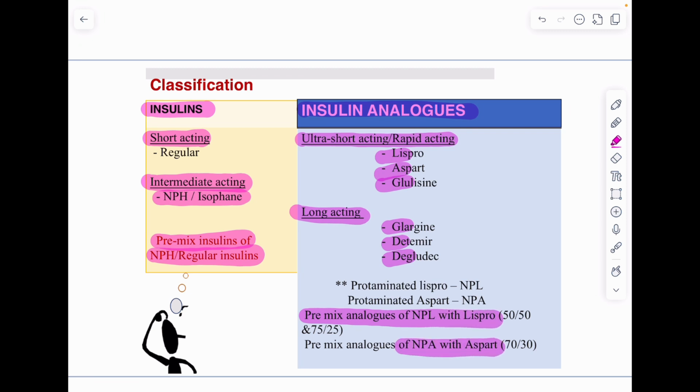What is the difference between human insulin and insulin analogs? Human insulins are just identical to insulin released from the pancreas, whereas insulin analogs are genetically modified, genetically engineered to form better insulins with better pharmacokinetic and pharmacodynamic profiles.